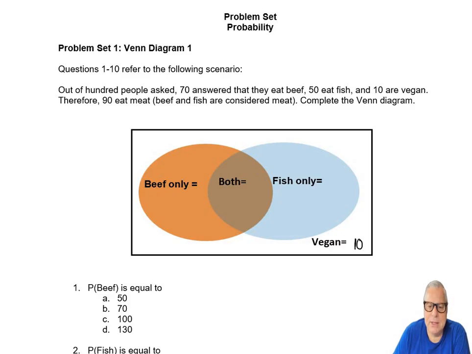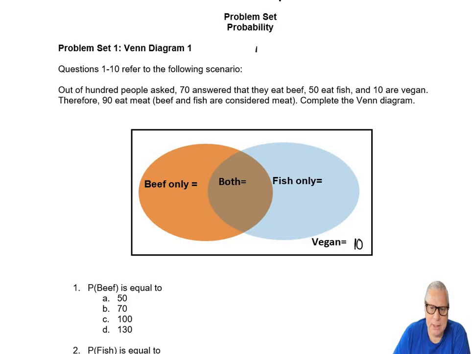Well, that means that some of them need to eat both beef and fish, because there are only 90 left. So those are obviously mutually non-exclusive events.